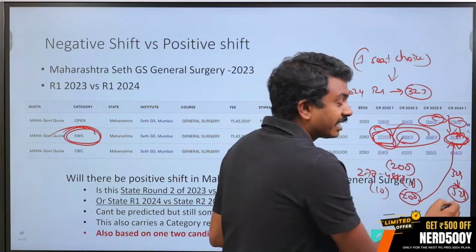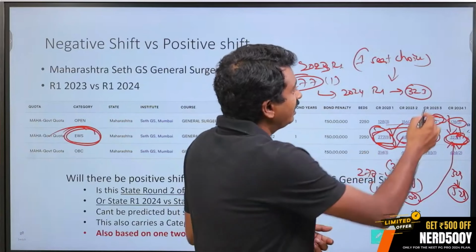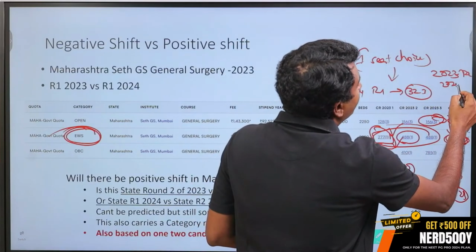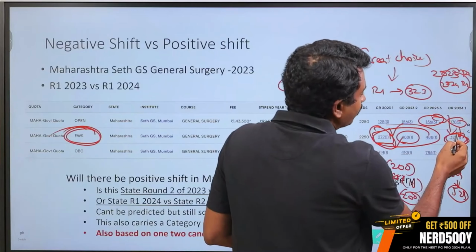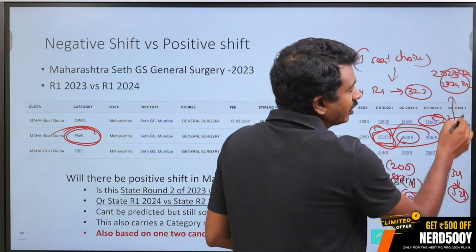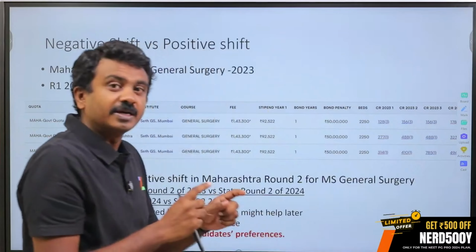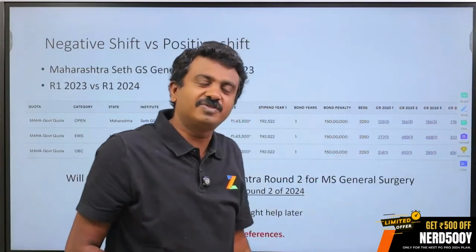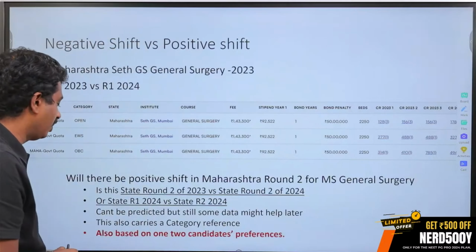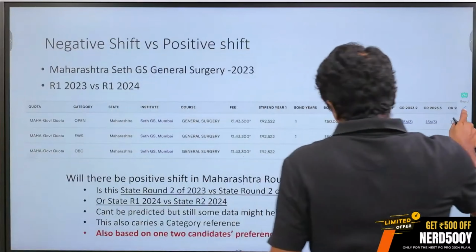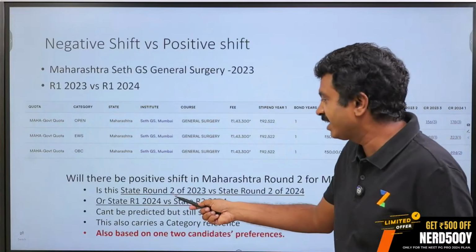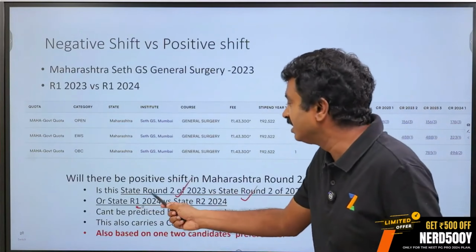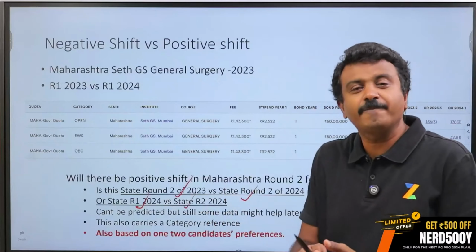That is the second query. Basically looking at 2023 round 2, what will be 2024 round 2? Not between 2023 round 1 and round 2. So comparing this shift, will there be another shift or a positive shift over here? That is the second part that we look at. So basically you look at shift in two ways: state round 2 of 2023 versus state round 2 of 2024, or this year's shift. From here, will I get a better seat?